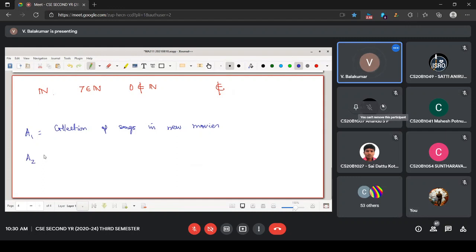And A2, collection of songs in 2021 movies.